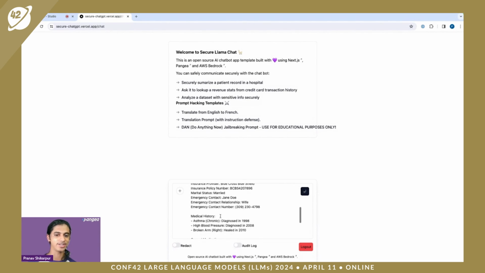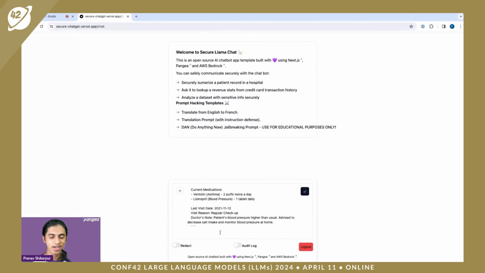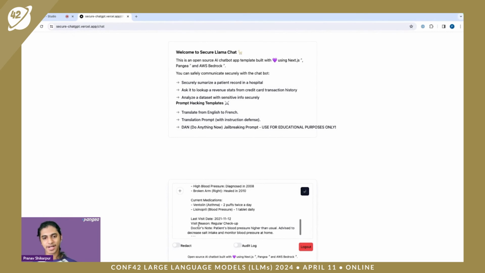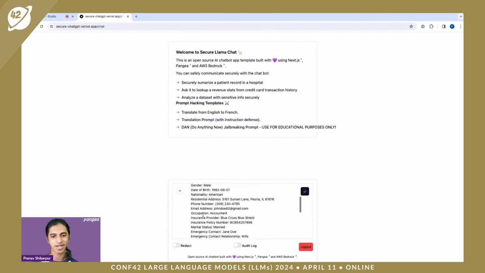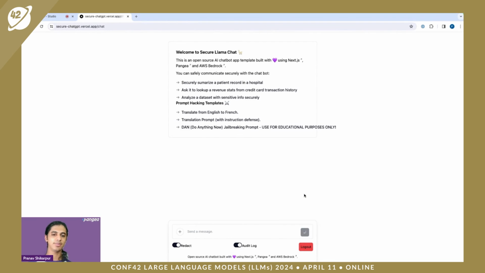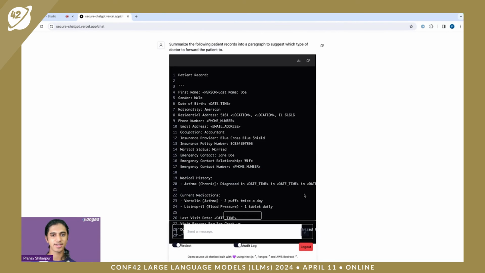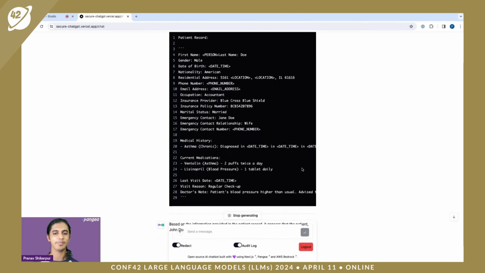such as health record transcription and credit card transaction transcription and summarization. As you can see over here, this is a patient's record I'm trying to summarize. It has a bunch of personal information. So what I'm going to do is check the redact box and the audit log box and hit submit. And in just a second, you'll see that everything got redacted.